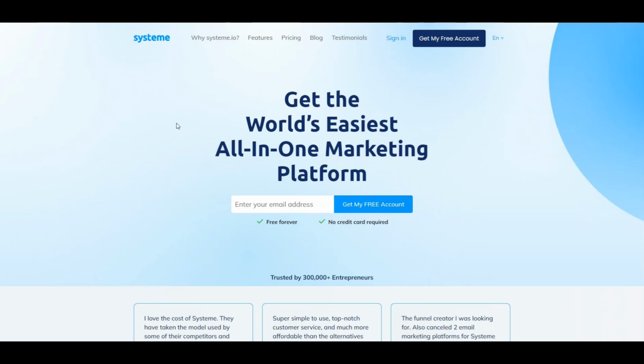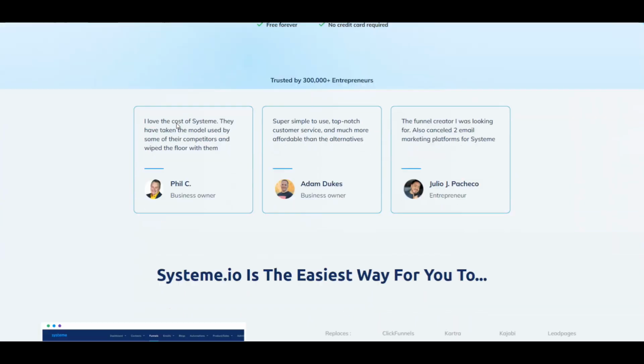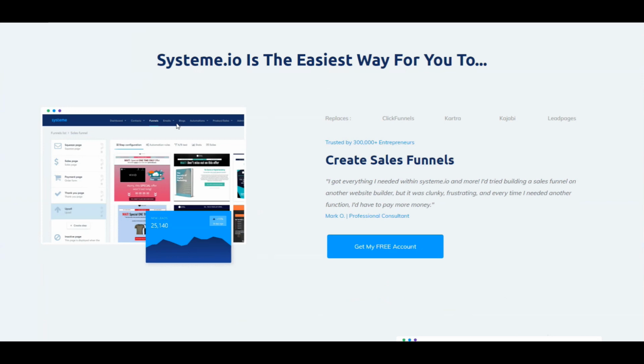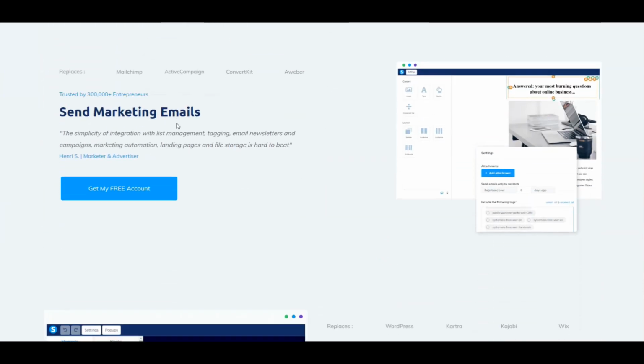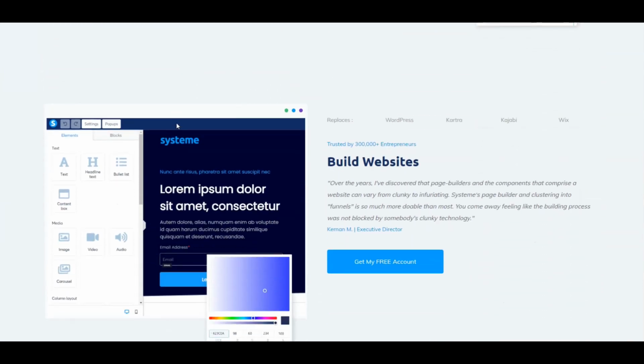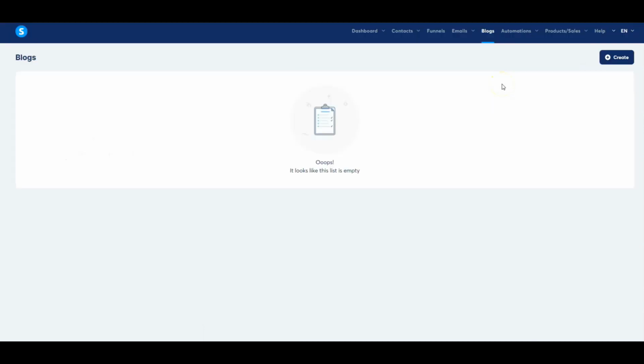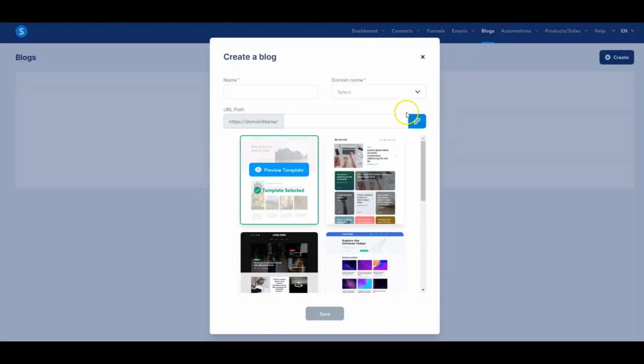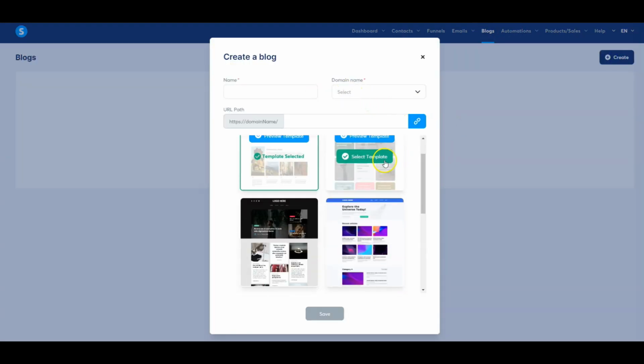One of the best and easiest ways is to use tools like System.io. You can see that with System.io we can create sales funnels, send emails, and also build a website and more. For this demonstration, because I want the focus to be on Quora and not on the funnel side, I will just show a brief of the guide, and of course you can get more information and tutorials from YouTube. In System.io we can click on blogs at the top, and then click on create. Here we can choose a domain name and pick a template.